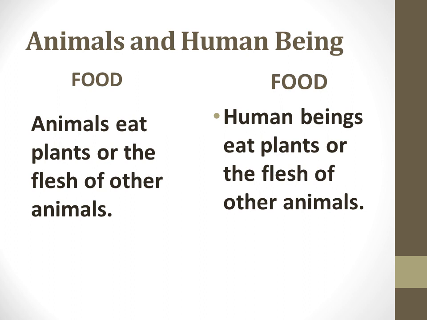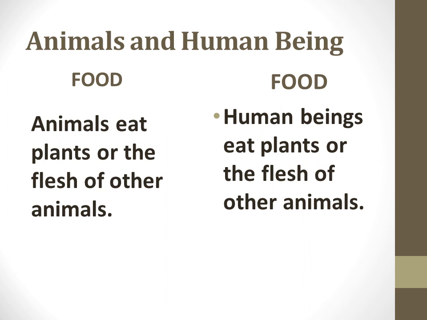Those which eat only the flesh of other animals are called carnivore. Animals which eat both plants and animals are called omnivore. So likewise, animals are classified by the type of food which they consume.